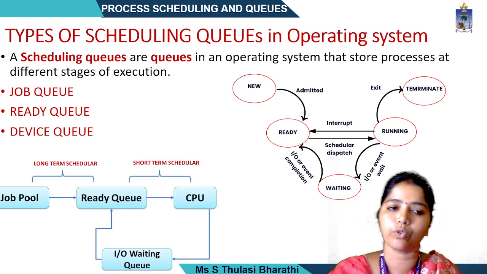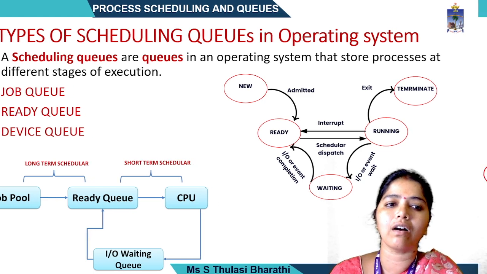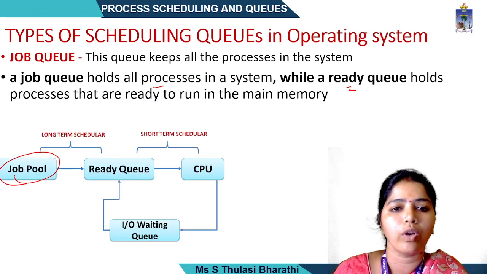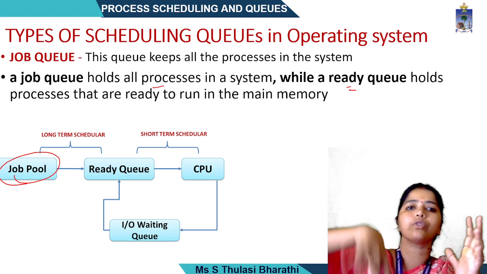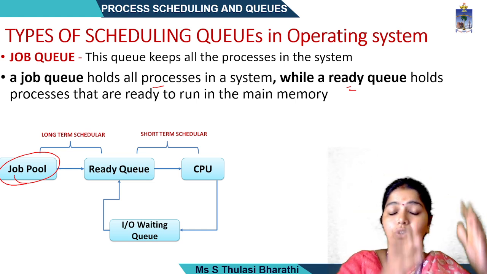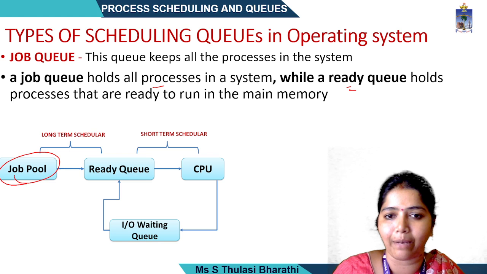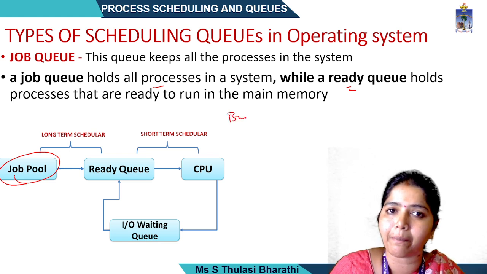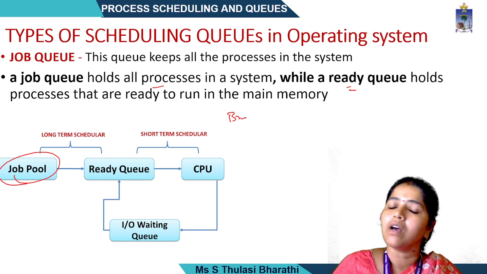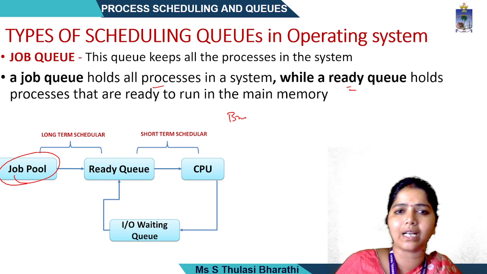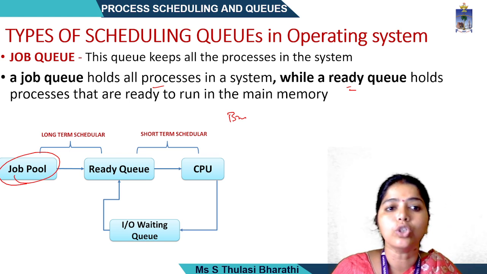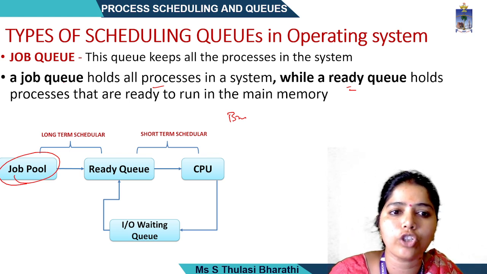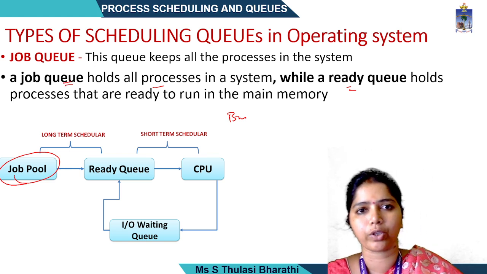First I move to the job queue. When I take the job pool, all the processes will be stored there. For example, as I told you, brushing will be there, bathing will be there, praying will be there, cooking will be there, chatting, browsing, learning, studying, everything will be there. From that job pool only I am going to select. So this is called the job queue, which holds all the processes of the system.